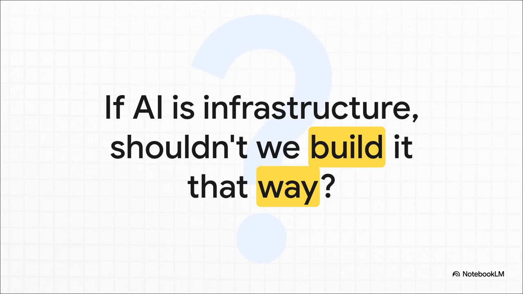This whole project isn't really about showing off what a flashy AI can do. It's about showing us how AI should be built. It's not flashy on purpose. The focus is all on correctness, governance, and proof. And it leaves us with a really important question to chew on. If we're all agreeing that AI is becoming critical infrastructure, well, isn't it about time we started building it that way?